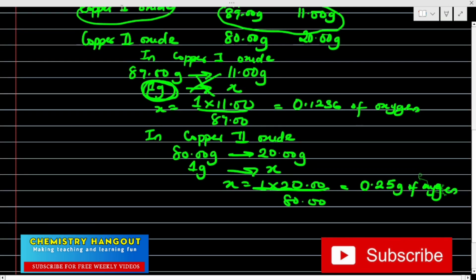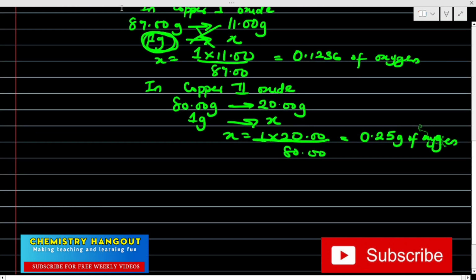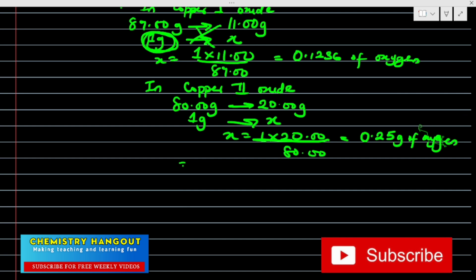So what do we do now? Let's bring it side by side because law of multiple proportion is dealing with ratio. So in sample 1, I have 0.1236 gram, okay, into ratio. In sample 2, I have 0.25 gram. Okay, if I divide this one, which one is the smallest? This one. If I divide this one by itself, it's going to give me 1. Why if I divide 0.25 by 0.1236, it's going to give me what? 2.